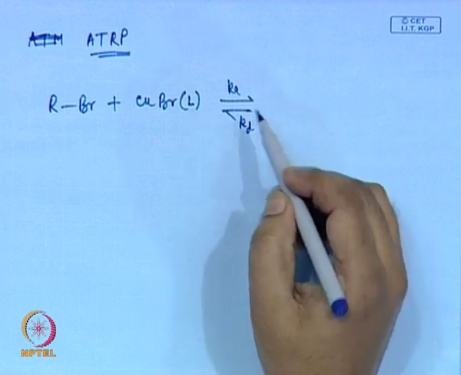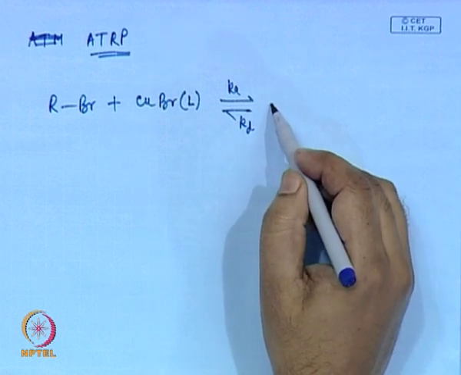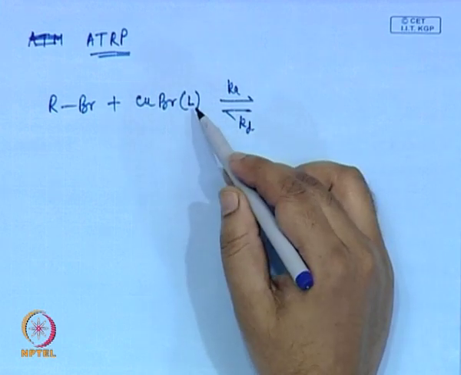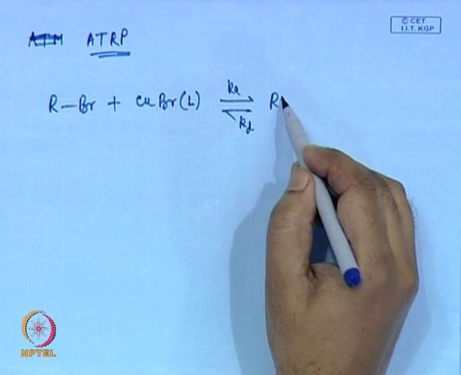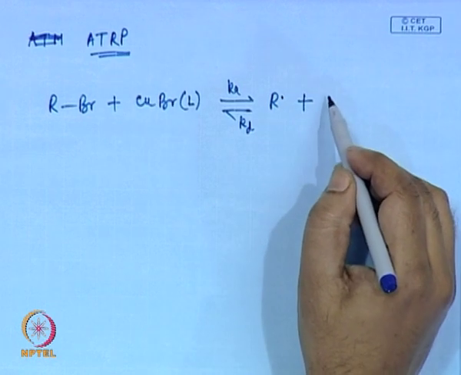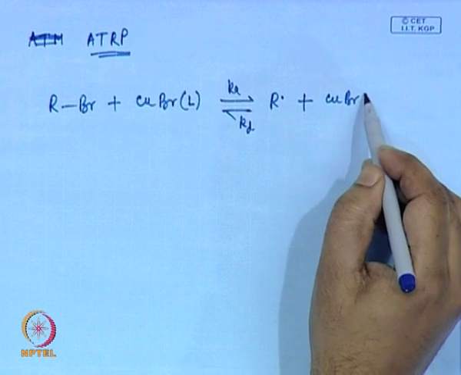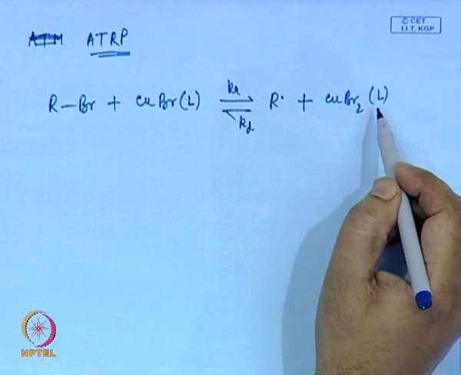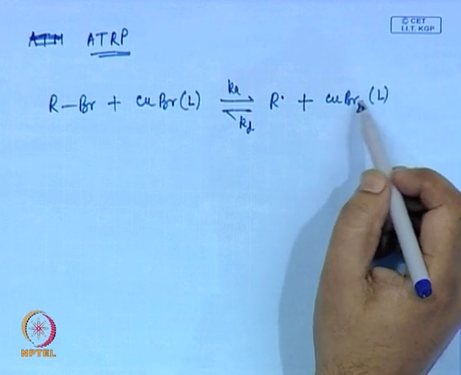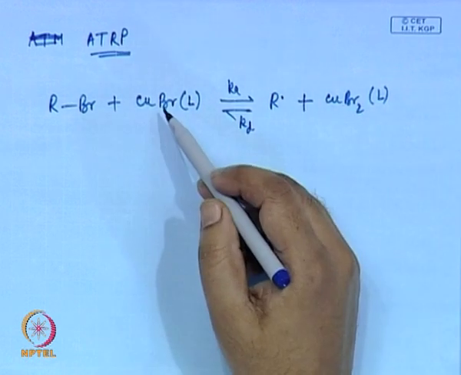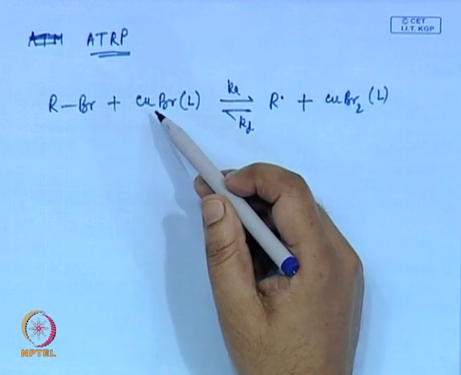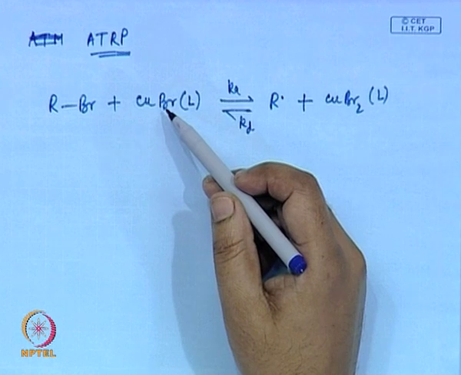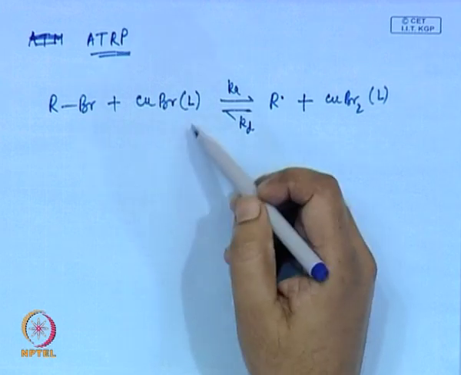It can undergo a reversible atom transfer reduction process where you get R dot plus CuBr2L. L is an organic ligand which basically complexes with this copper salt, so that the copper salt remains soluble in the organic solvent.